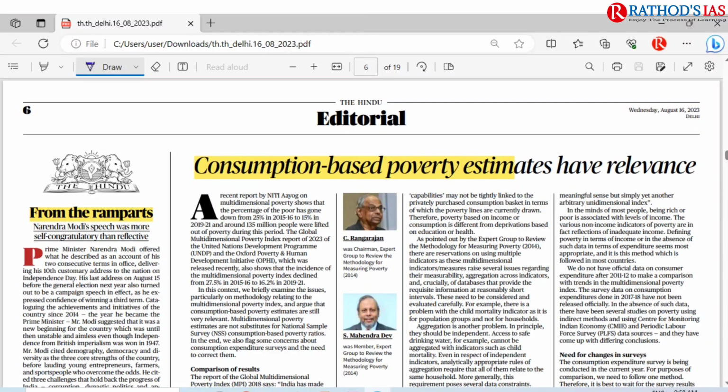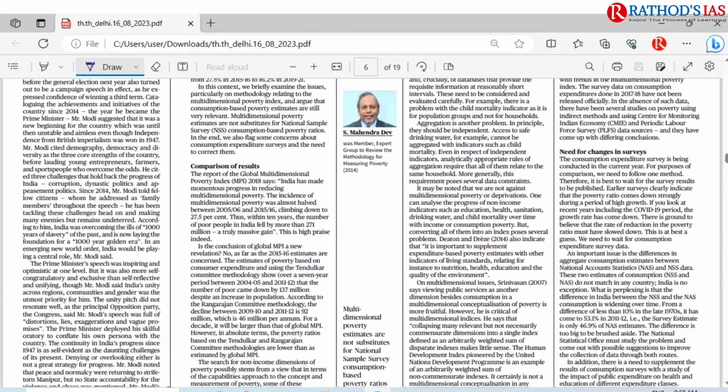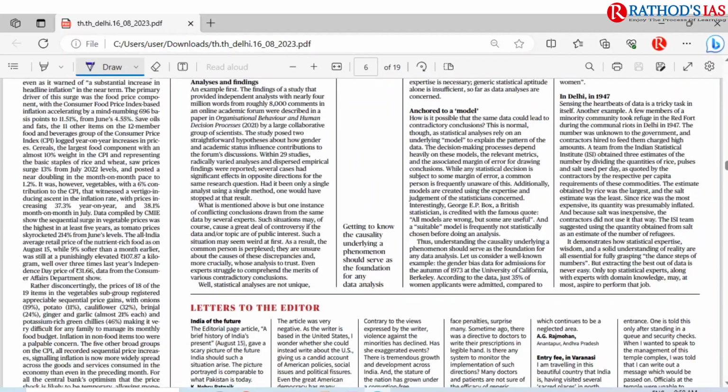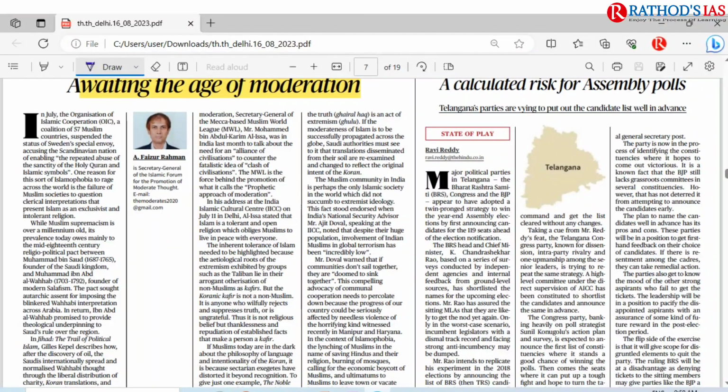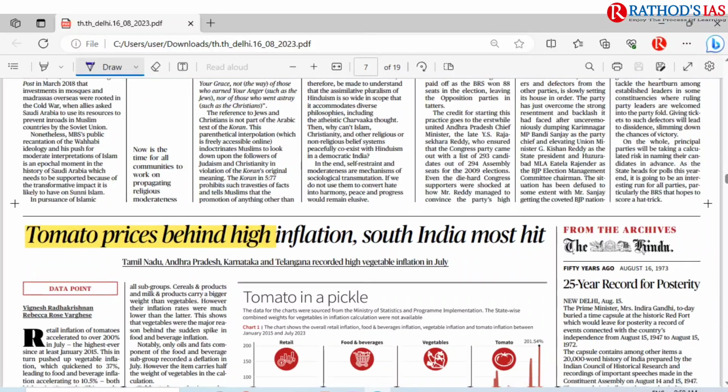In this editorial page, I discussed this multi-dimensional poverty index. I discussed our Prime Minister's Independence Day speech. I discussed this inflation article. And in this opinion page, I discussed the crux of what this OIC is. And here you can see this data point.